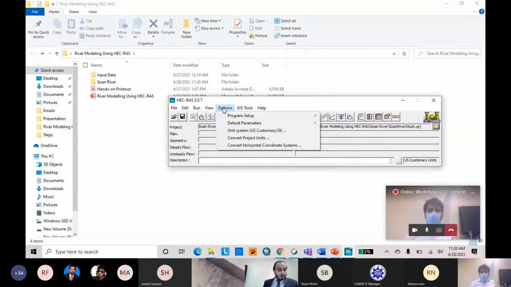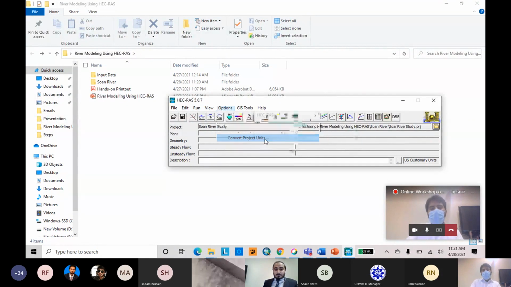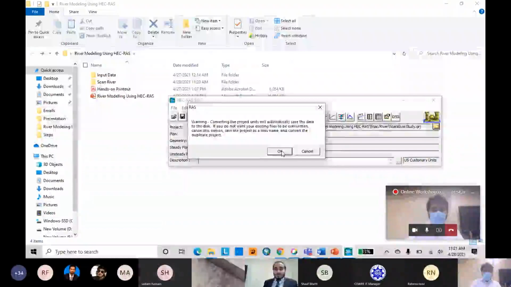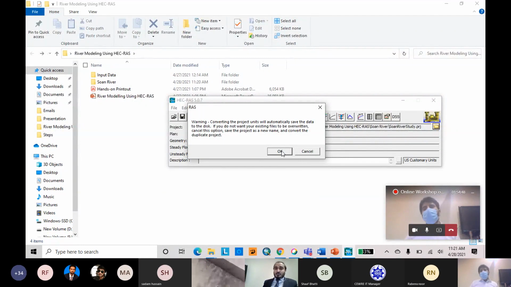The next option is unit system on slide 33. You can change the unit system, project unit, convert project unit system, US customary to SI units. It is compulsory, because if your unit system is US customary and your data is in SI unit, it will not tell you that your data is in SI units, but simply plots it as US customary unit. What does this mean? If you have a value of 32 meters, it will plot it as 32 feet, which is a very huge difference.